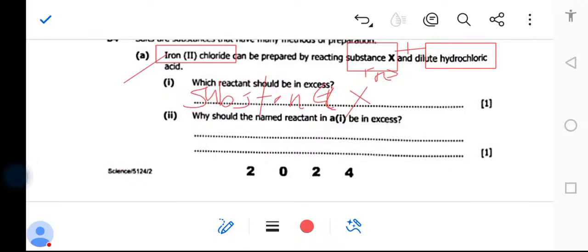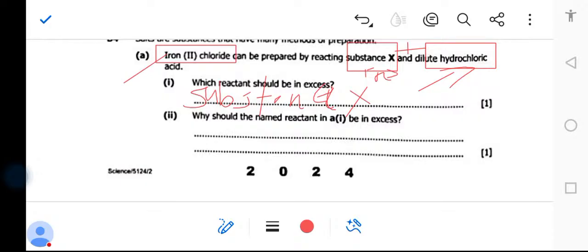Then, why should the named reactant in 1 be in excess? So, the reason why it should be in excess is to ensure that the acid is completely used up. If they say explain why it's supposed to be in excess, you say to ensure the acid is completely used up.